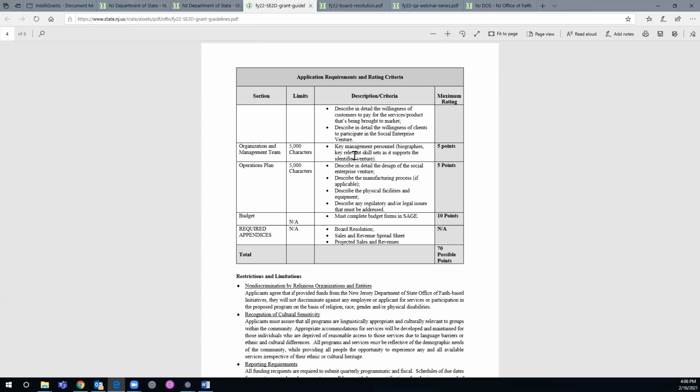What are their key relevant skills? What are their bios? Stuff like that. You don't have to. We're not asking you to upload resumes either. All right. Operation plans. We want you to answer these 4 bullets.